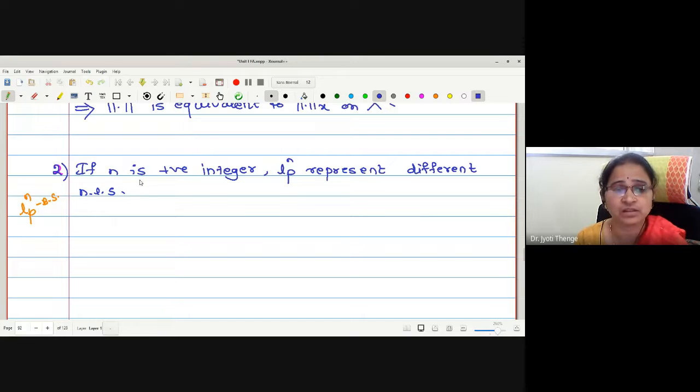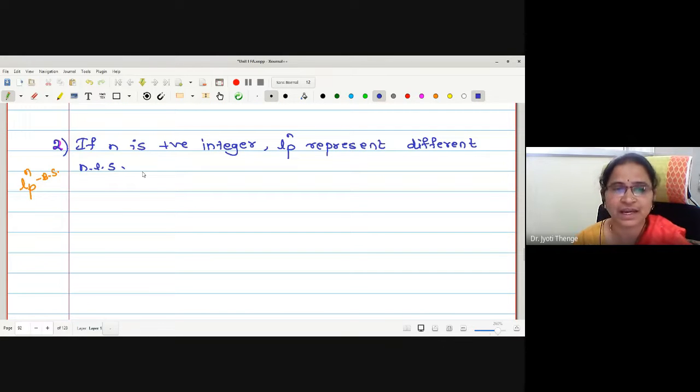And that's why in this example, we were going to prove that all norms defined on the LPN spaces are equivalent. See what I'm saying? All norms defined on the LPN spaces are equivalent to one another. Let me write the example. If n is a positive integer, LPN represents different norms for different values of p.